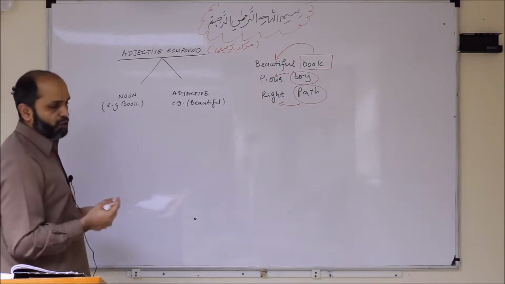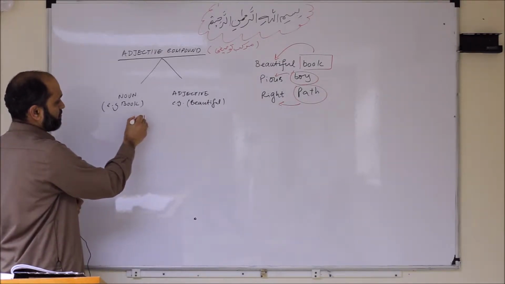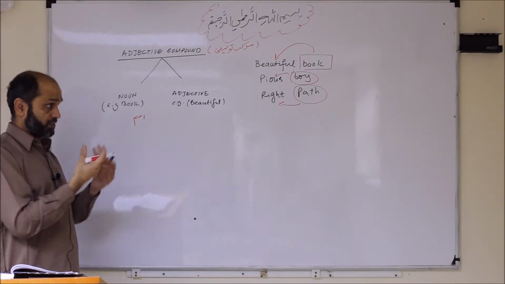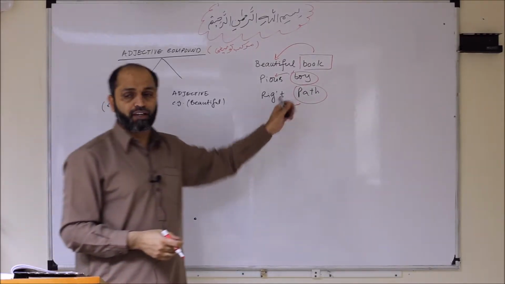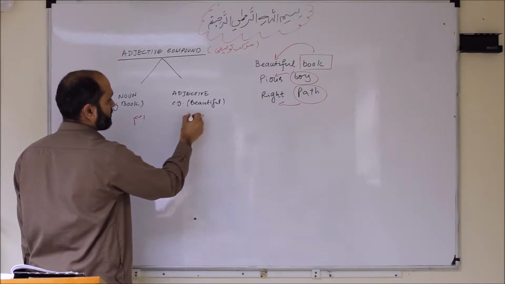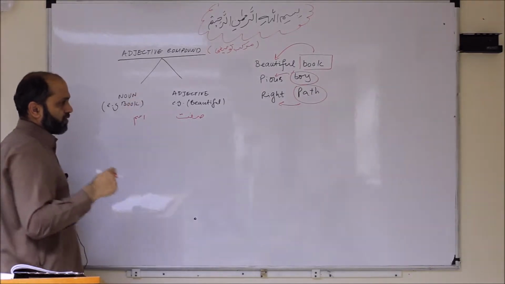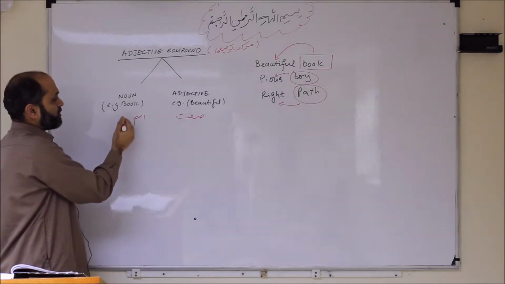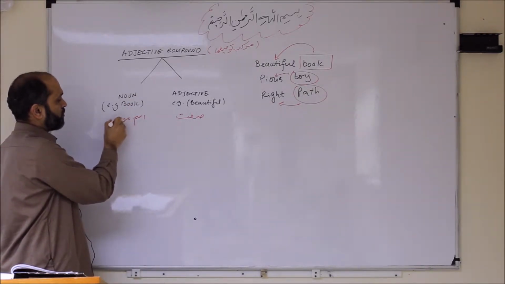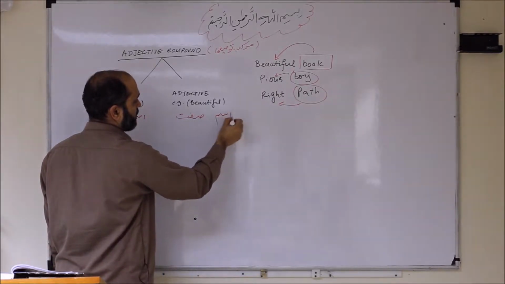So noun, we all know what noun it is. Noun is actually ism, the main noun that we are talking about. And adjective is what? Sifat. But the full names are, for the noun, Isme Mausoof, and for the adjective, Isme Sifat.